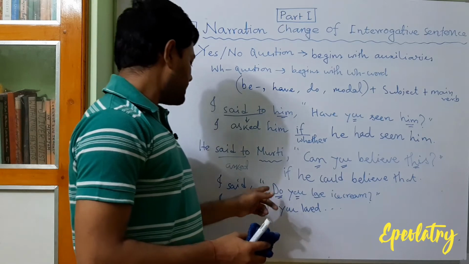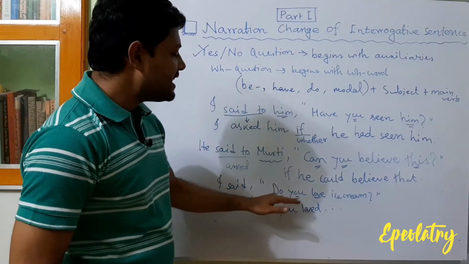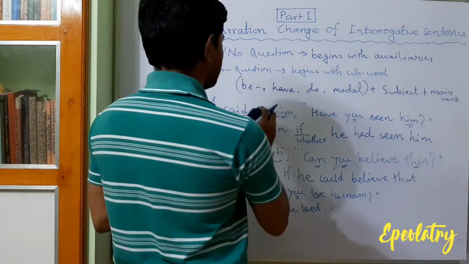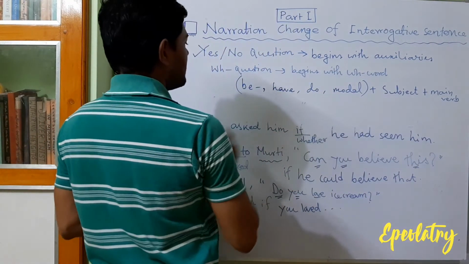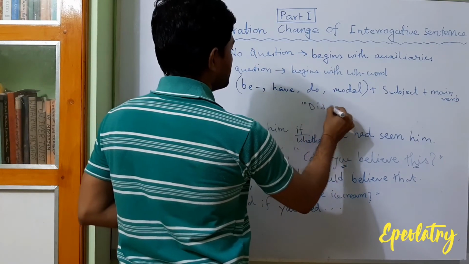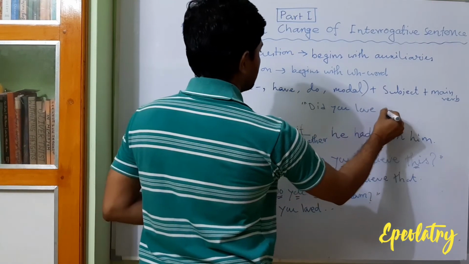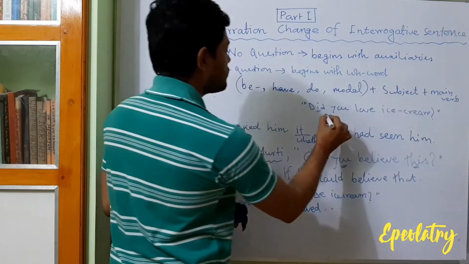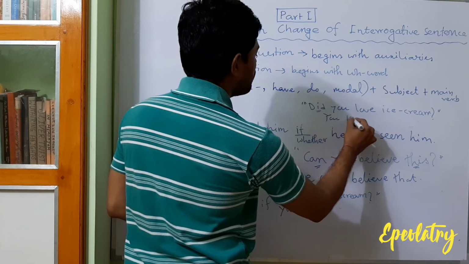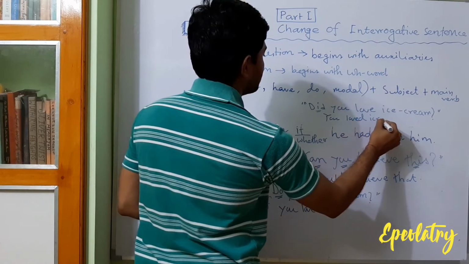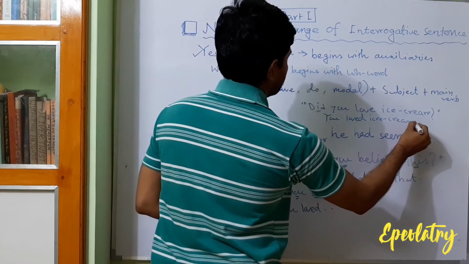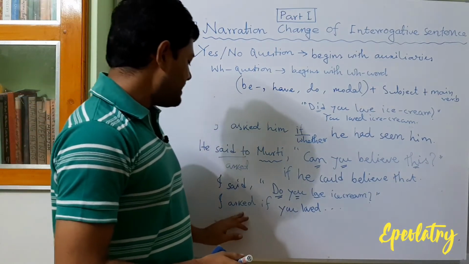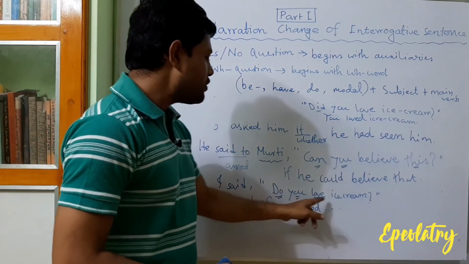Okay, if it is in this way, "Did you love ice cream?" That means if it is in the quotation, you will find "did you love ice cream". So you have to imagine the sentence as "you loved ice cream". Now we know the rules. So the sentence is, I said, "Did you love ice cream?"